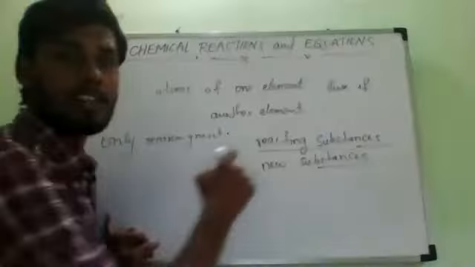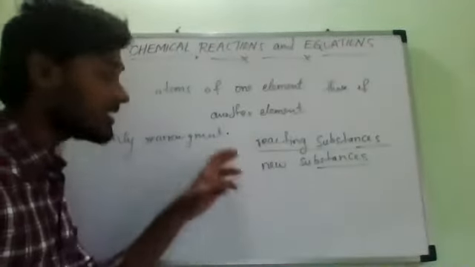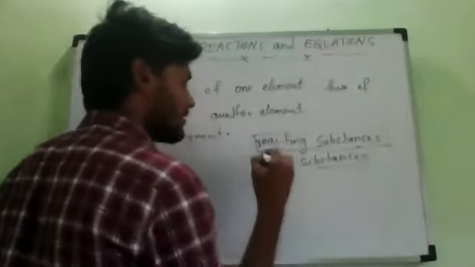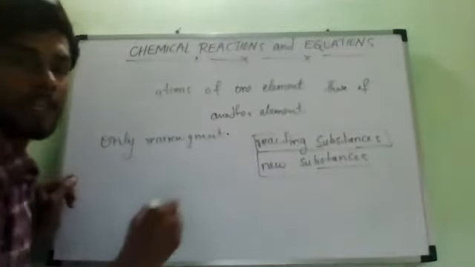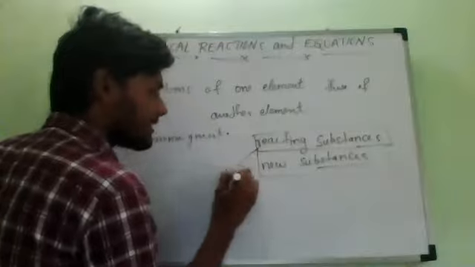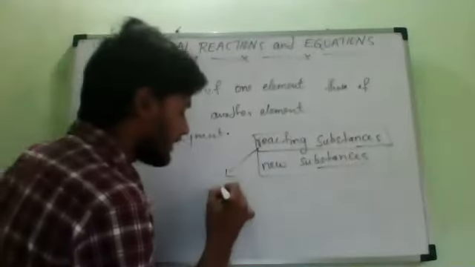Reacting substances are reactants. New substances are products. Understand? In any chemical reaction, always two things will be present. One is reacting substances, the next one is new substances. So this reacting substances is only called reactants.